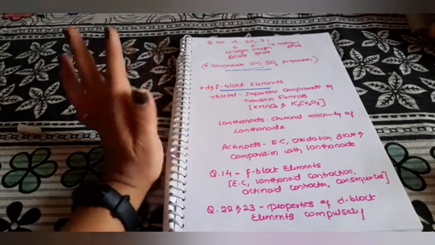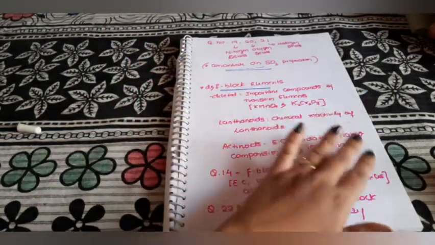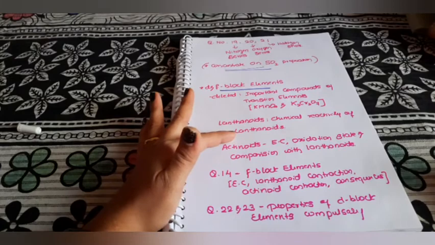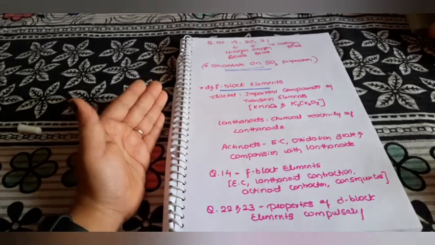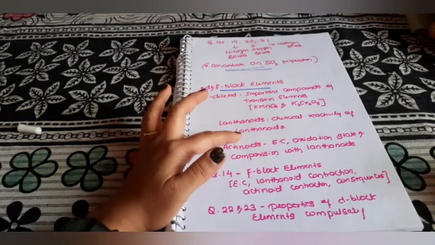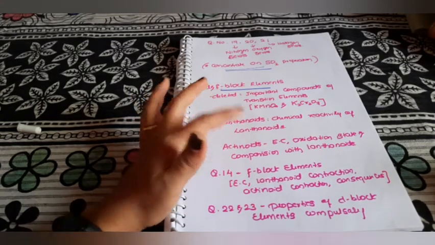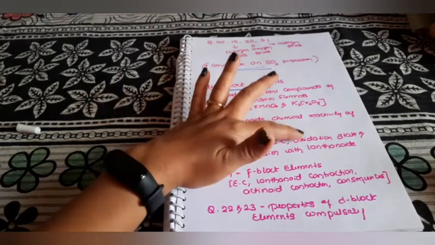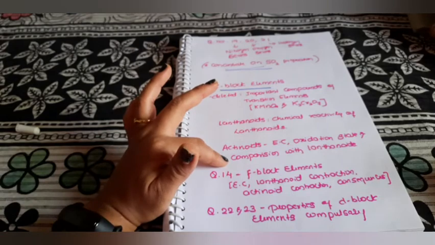The entire lanthanoids topic is not deleted, but under lanthanoids the chemical reactivity has been deleted, meaning how it reacts with halogens, nitrogen, hydrogen. Those chemical reactivity parts of lanthanoids are deleted. And in case of actinoids, its electronic configuration, its oxidation state, and comparison with the lanthanoids are deleted.